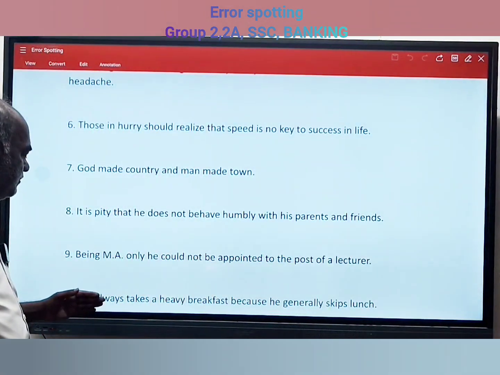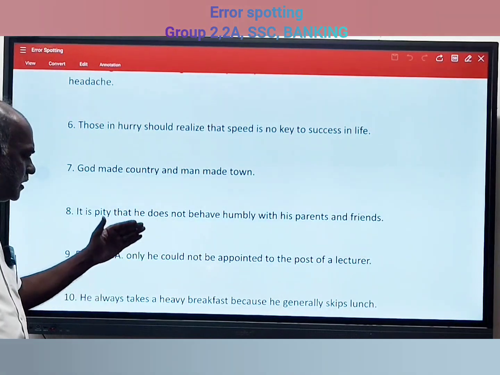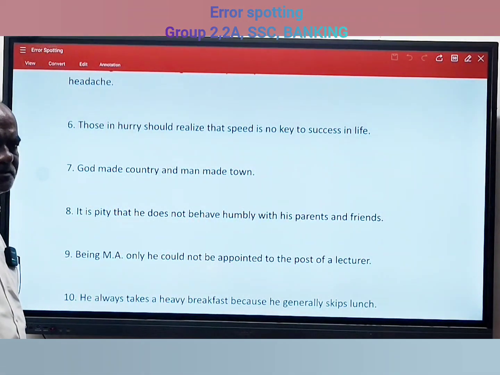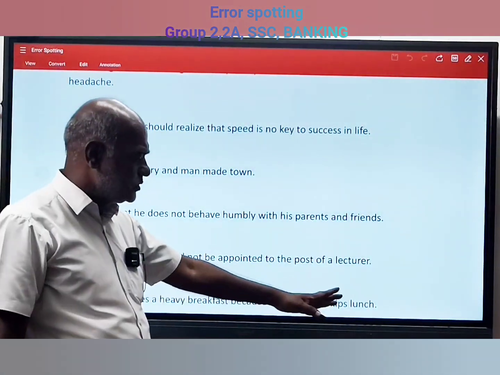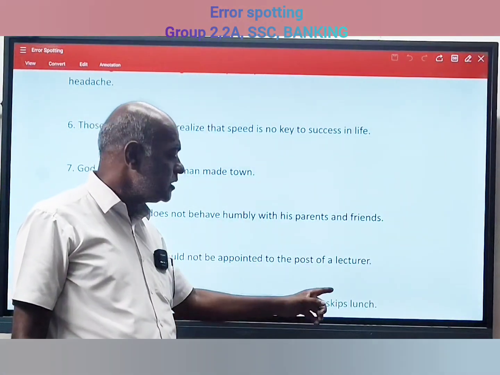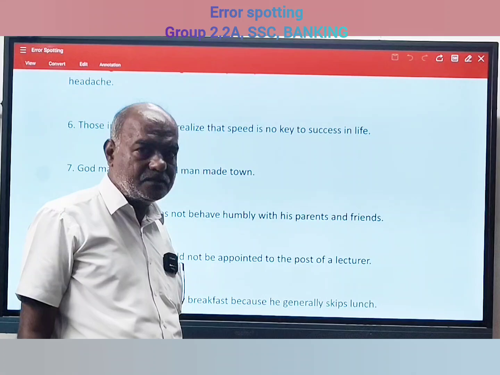Generally skips lunch. People usually wrongly use the article "the" with lunch, because when the word "generally" comes, there should not be an article used with lunch.